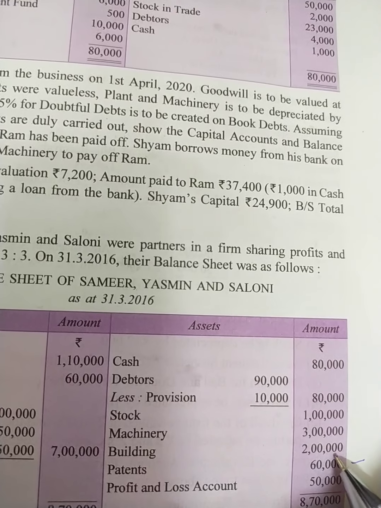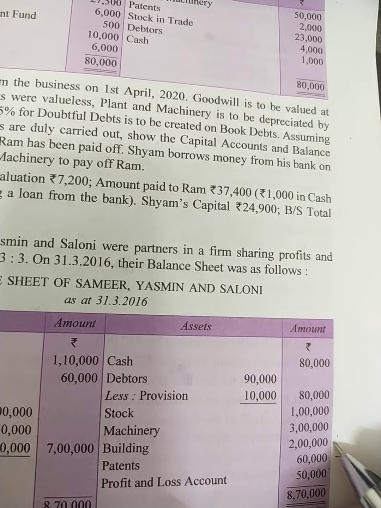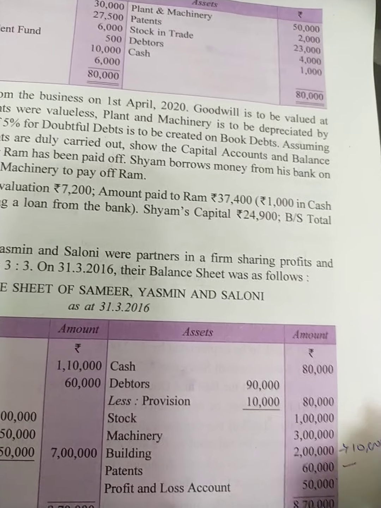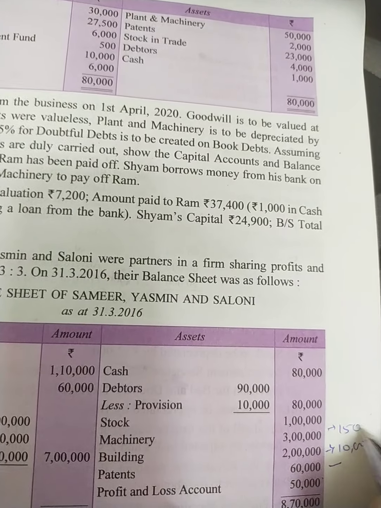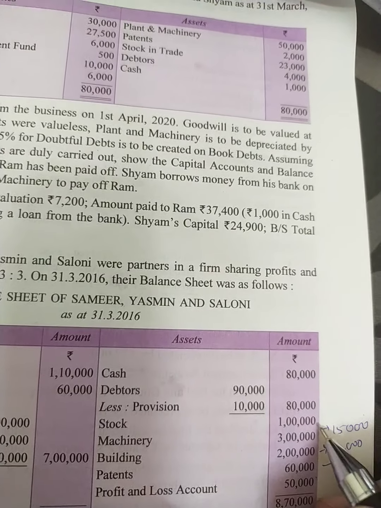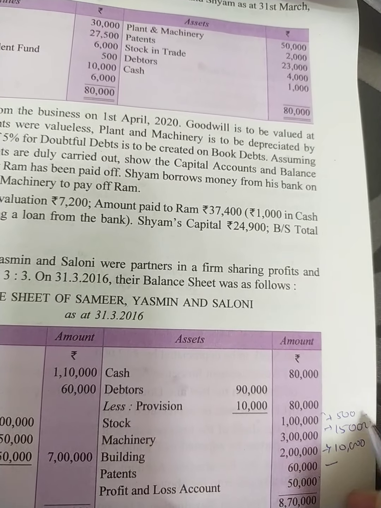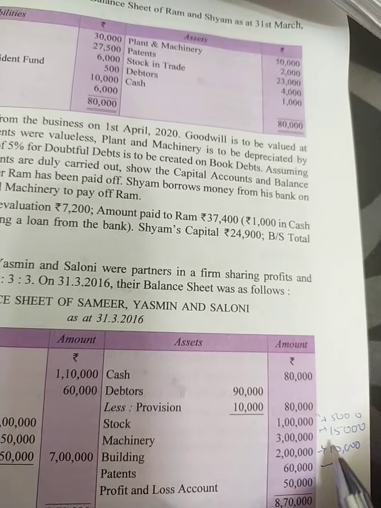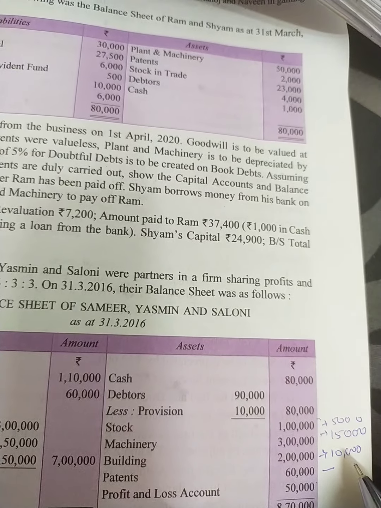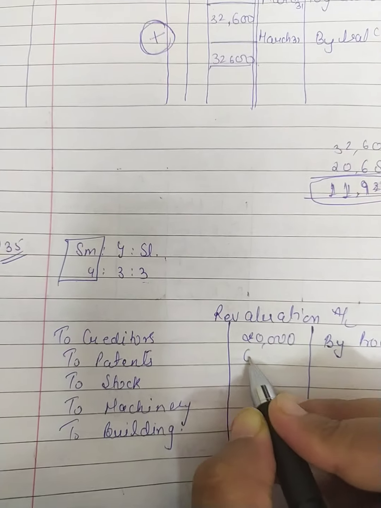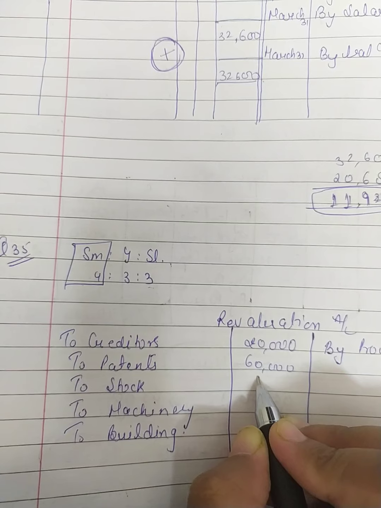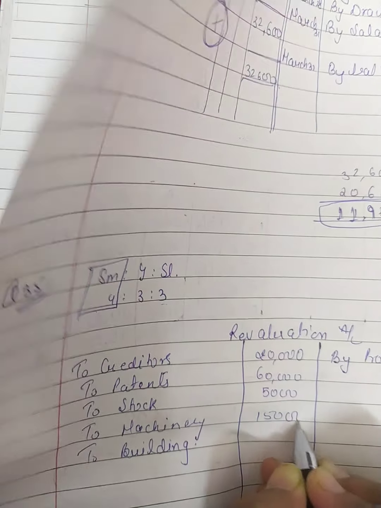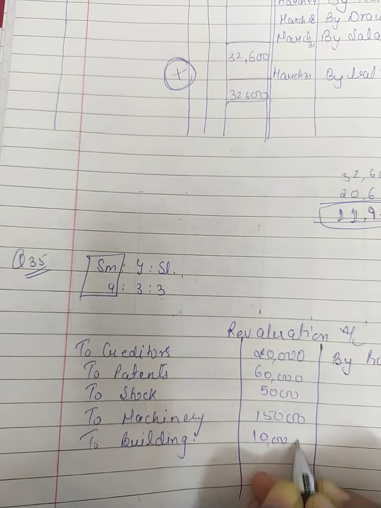Building 2 lakh, 5% will be 10,000. Machinery 3 lakh, 5% will be 15,000. And stock 1 lakh, so 5% will be 5,000. Means patent we will have to write 60,000, stock 5,000, machinery 15,000 and building 10,000. So let's write it. Patent 60,000, stock 5,000, machinery 15,000 and building 10,000.